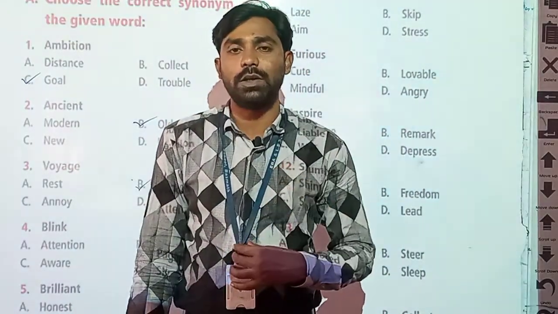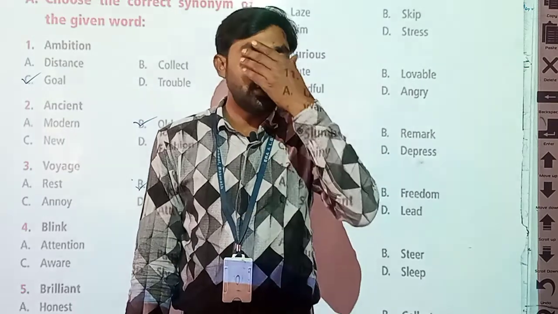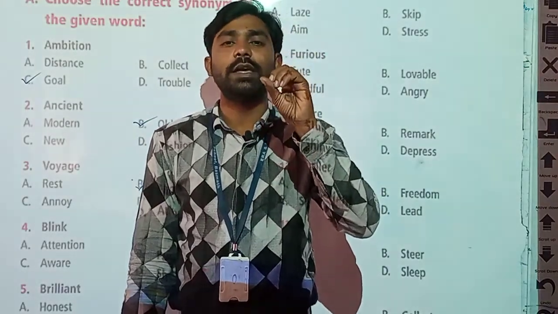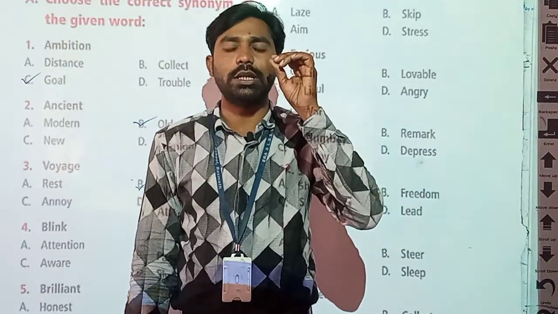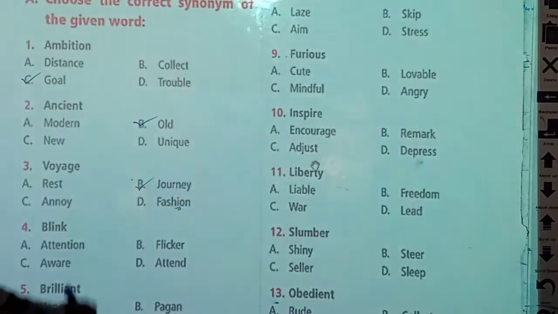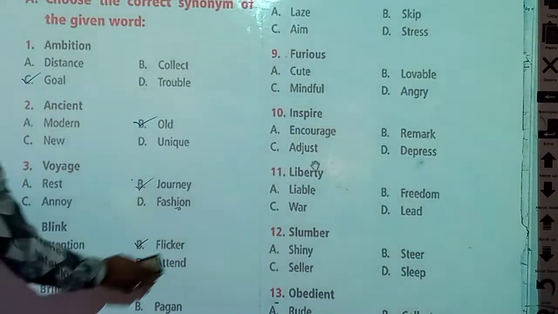Blink is an action word. It means when we close and open our eyes, that process is known as blinking. So blink and flicker, these two words are synonyms. They have same meaning.